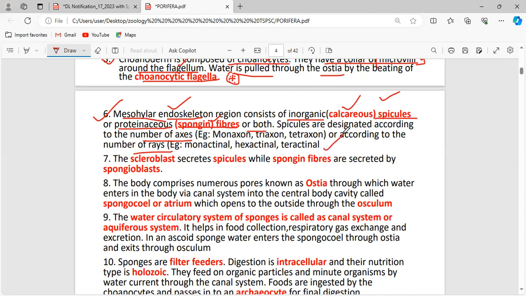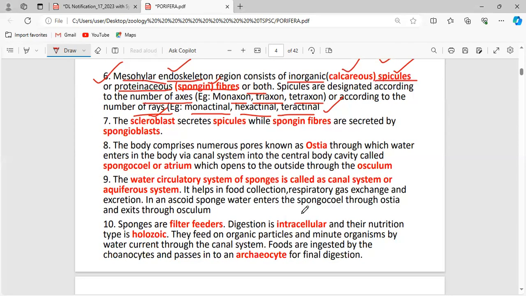Now, the spicules are designated according to the number of axes. There are different types of structures seen in the spicules, named based on their number. If it has a single axis, it is a monaxon. If it has three axes, it is a triaxon. If it has four axes, it is called a tetraxon. And according to the number of rays, it is called monoactinal, hexactinal, and tetractinal. Let me elaborate when I deal with the skeletal system of the sponges. See how the spicules and spongin fibers form, and what is the name of the cells which secrete the spicules and the spongin fibers?